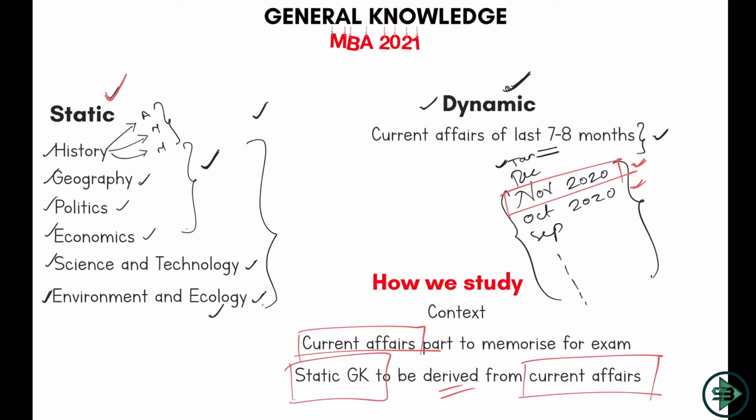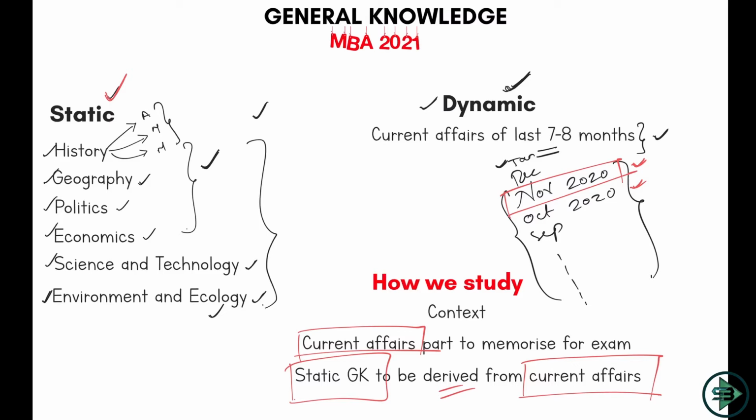Let me tell you how. Say WPI is a part of current affairs. Now what is WPI? What are the contents of WPI? That is static GK. Nitish Kumar becomes the chief minister of Bihar. That is current affairs. But what are the powers of a chief minister? How is the chief minister appointed? Who appoints the chief minister? All these are part of static GK that is being derived from current affairs. So it is not out of the blue that they ask you whether the chief minister is appointed or elected.